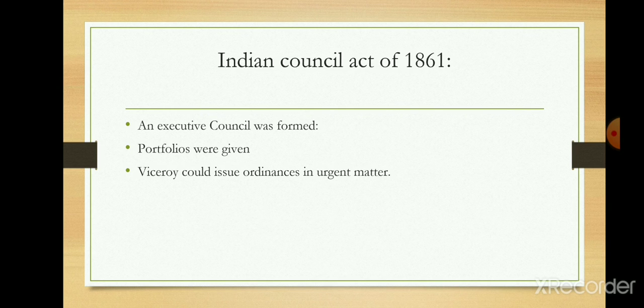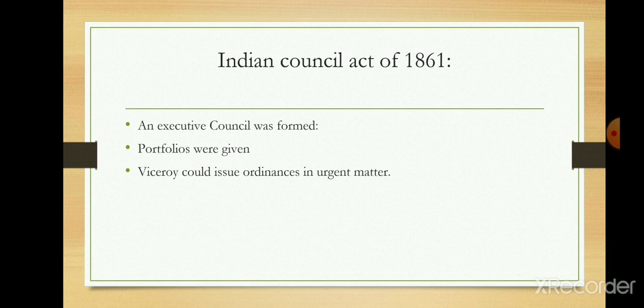Now, let us look at what we read in Indian Council Act of 1861 last time. In Indian Council Act of 1861, Indians were given more representation. They were being associated to the Executive Council.